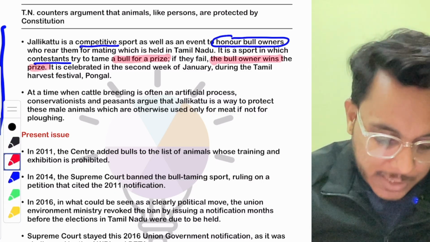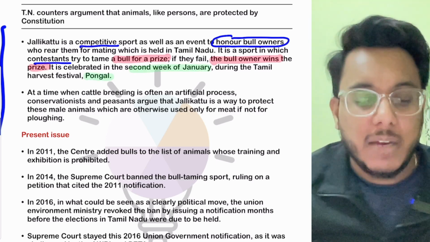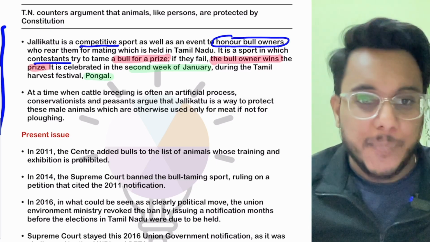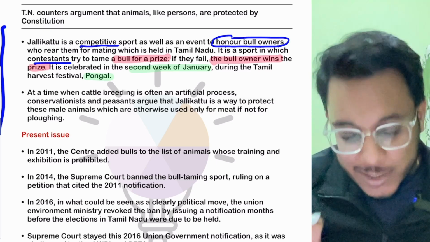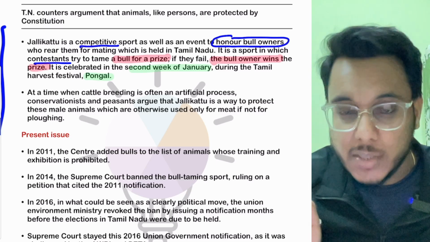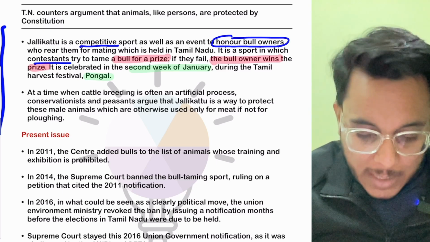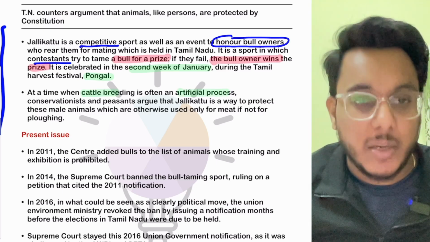Now this particular festival is celebrated in the second week of January during the festival of Pongal, which is a harvest festival. Now it is being argued that by this sport, indirectly many of the native breeds of bulls are being preserved. Right now cattle breeding is happening through an artificial process.